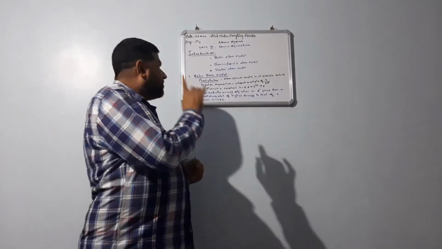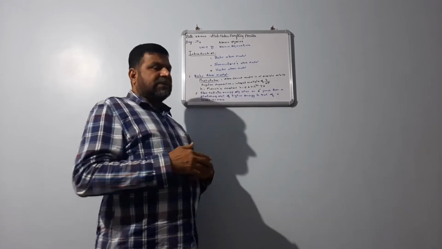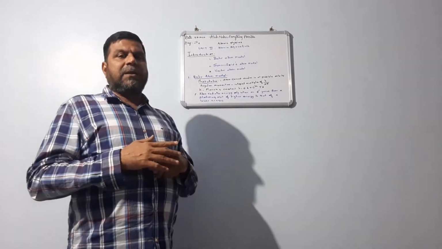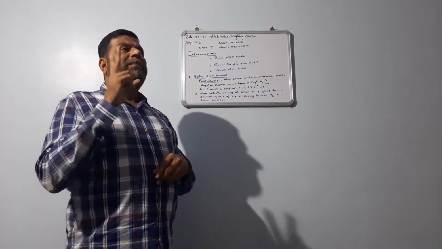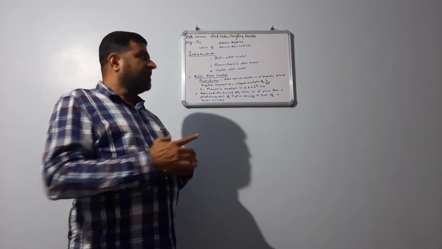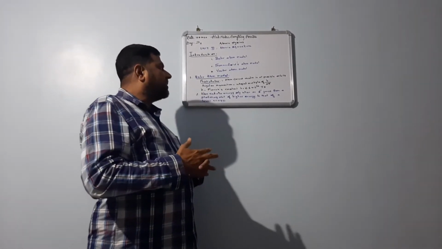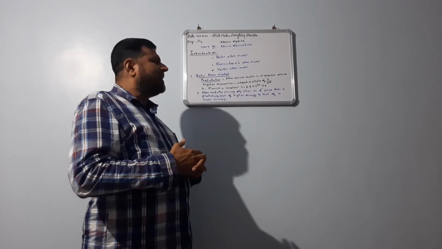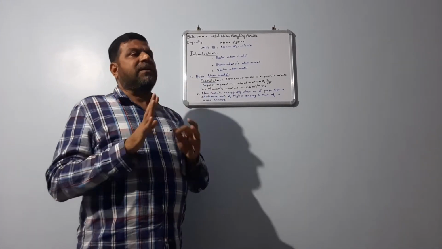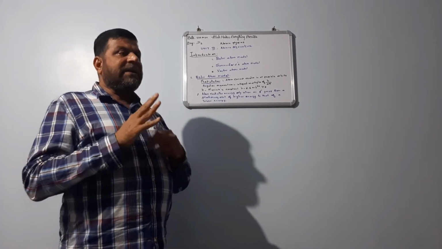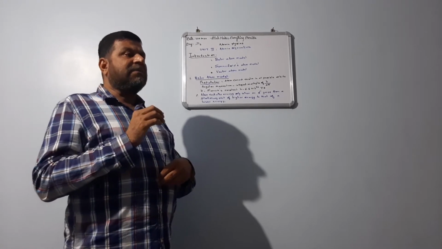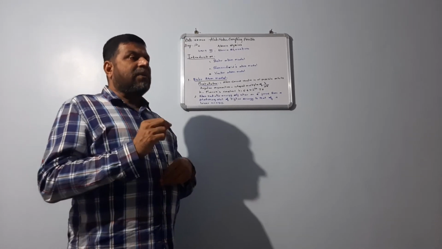So now we are going to discuss the Bohr atom model. In the Bohr atom model, Bohr gave 2 important postulates. First postulate: he told that an atom cannot revolve in all possible orbits, and each and every electron should have an angular momentum.